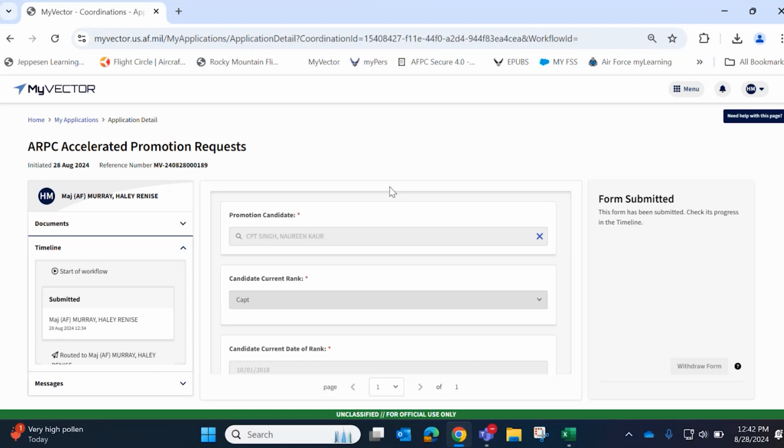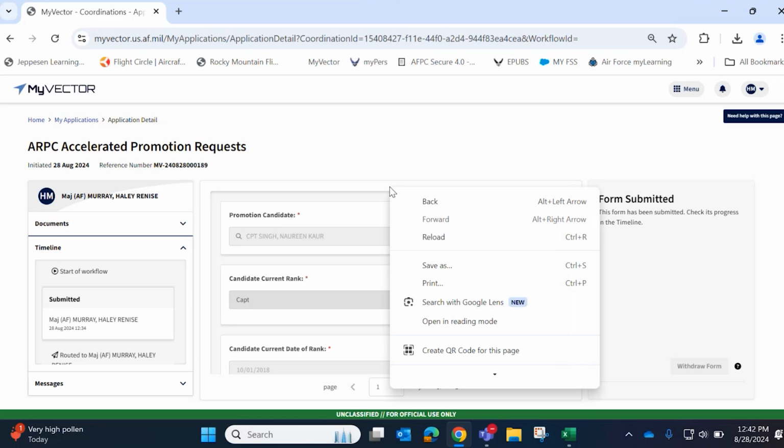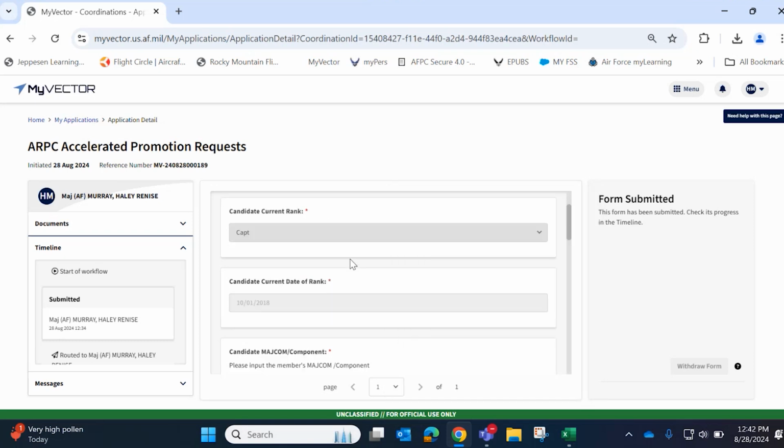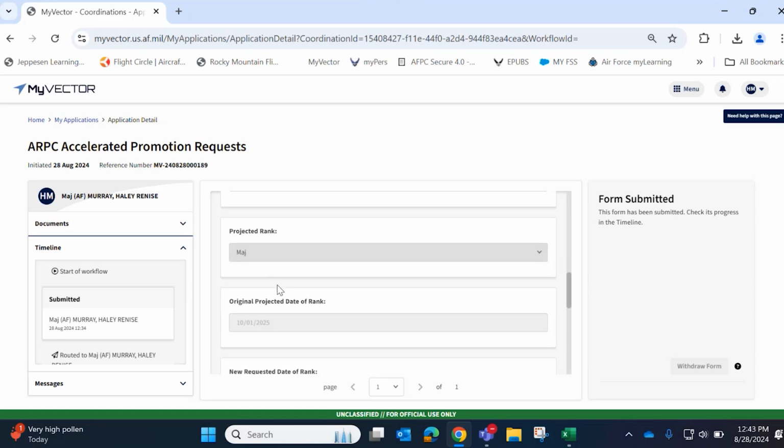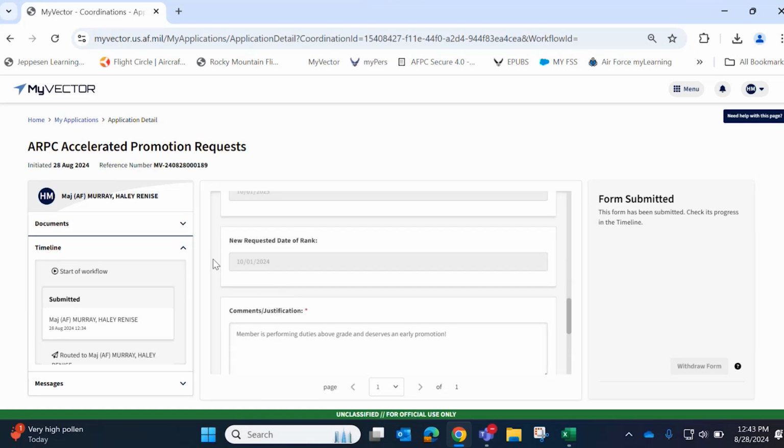Just remember to let those coordinators know that they have pending coordinations, as the email notifications don't always go out within MyVector. And then the biggest thing to understand is that these requests do have to be submitted to ARPC PBE at least 2 days before the date you're requested for the projected or new requested date of rank. So for this one, PBE would have had to have received it by September 29th, 2024 for the DOR of 10/1/24 to be granted. Received means that that senior rater has signed off on this request.